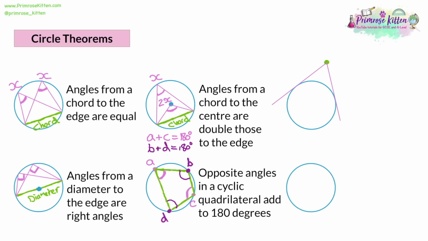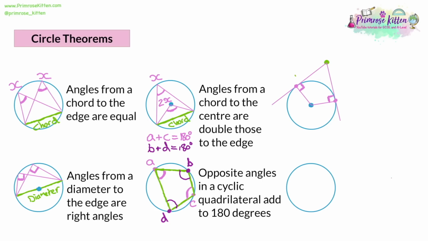And there's a few things we can say about this. So if I label the center of the circle, and then we label the tangents. So with the tangents, it's where the line just touches the circle at one point. Let's have a look at what happens when we join up the tangent to the center of the circle. So it doesn't look like much yet, but let's have a look at the angle that we have in between the tangent and the lines we've just drawn. And these angles are right angles.